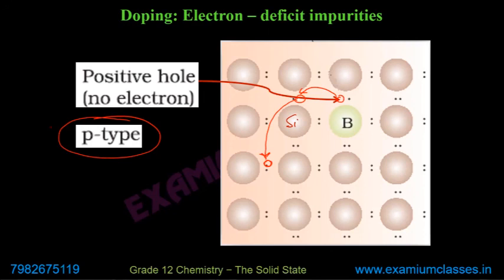That's why the hole is positively charged. Try to visualize what I am saying. Movement of an electron creates a hole at the original position of the electron, so we can consider it as movement of a hole, and holes are positively charged. That's why p-type semiconductor.